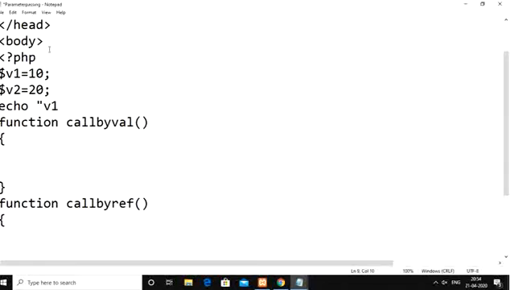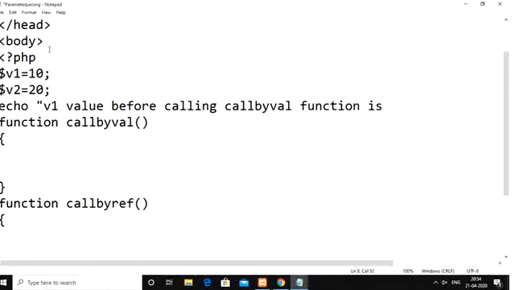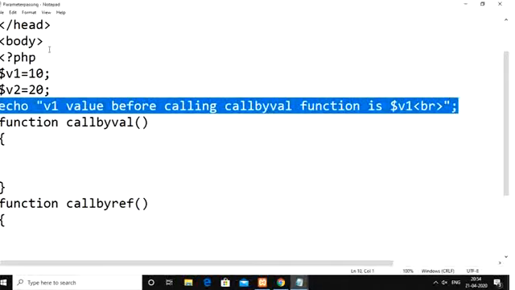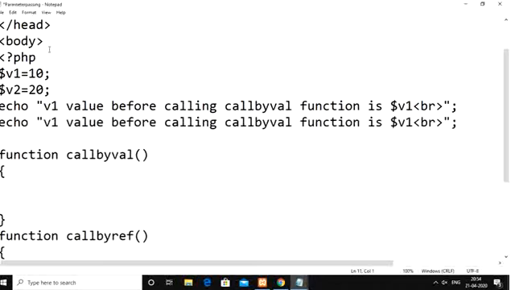So v1 value before calling call by val function is $v1, and display that with a line break. In the similar way, display the v2 value: v2 value before calling call by reference function is $v2.